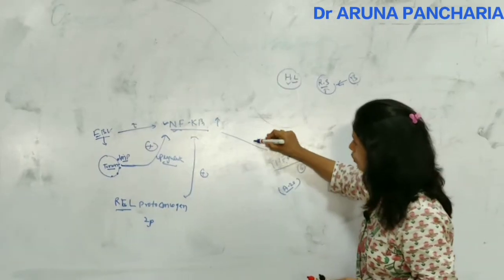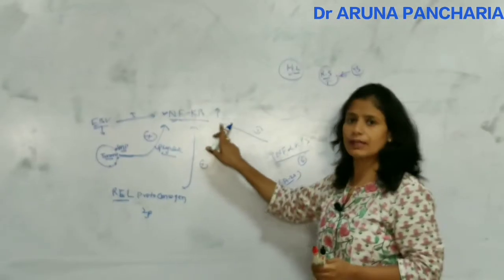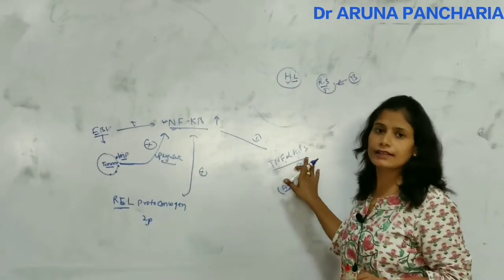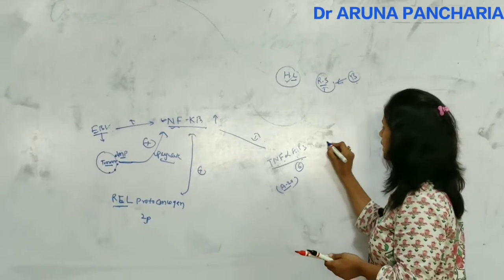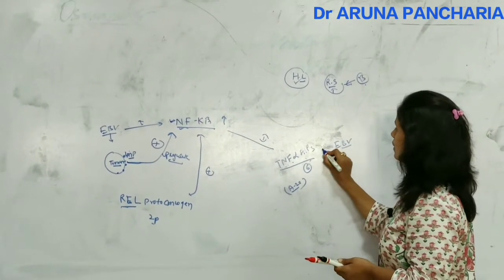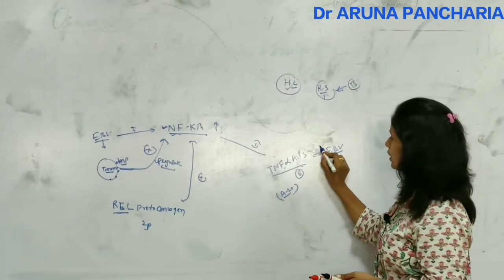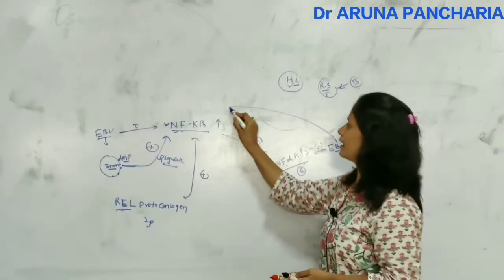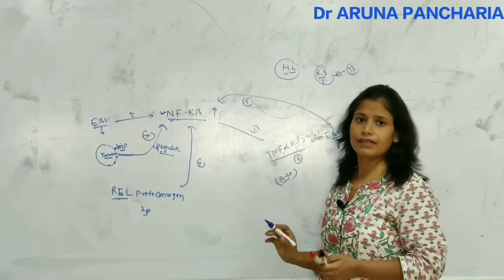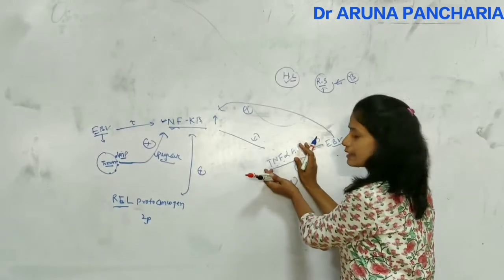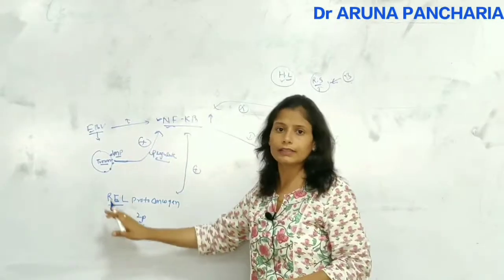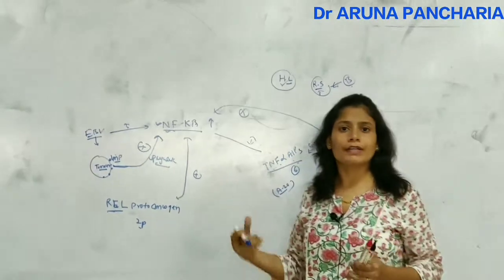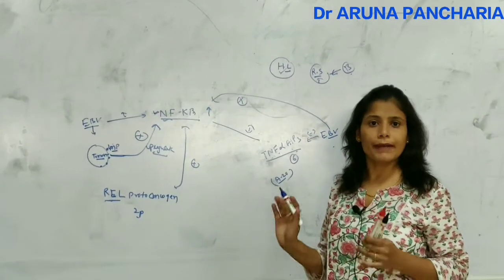It negatively regulates NF-kappa B, so we can say it acts as a tumor suppressor gene. But when there is an infection with the Epstein-Barr virus, they suppress this gene. So ultimately the Epstein-Barr virus is going to activate NF-kappa B. One is a negative regulator of NF-kappa B, and all the others are positive stimulators. So this is the main pathogenesis.